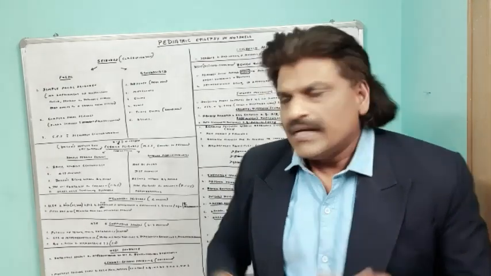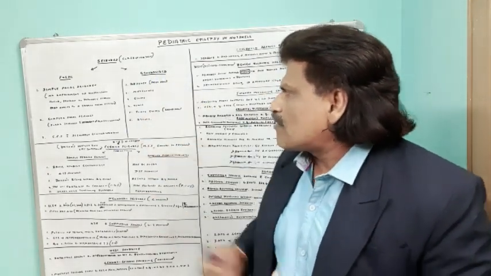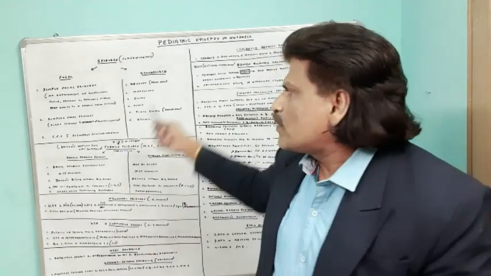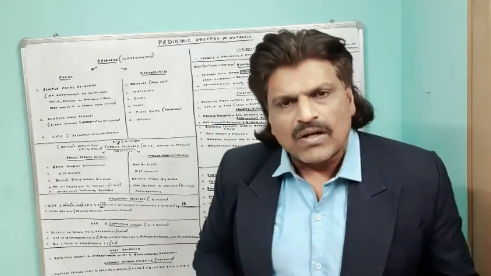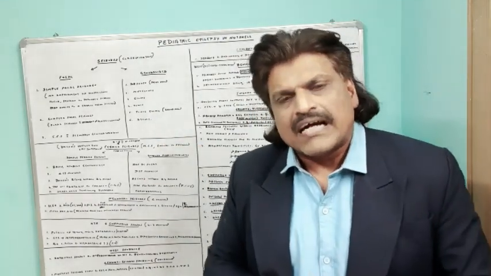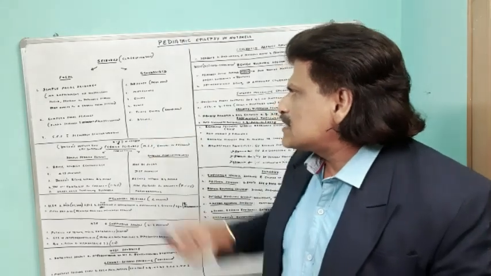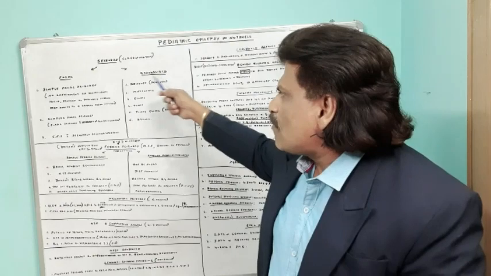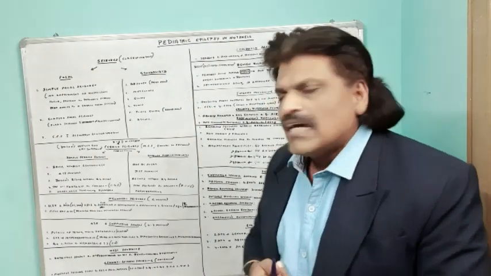When we come to generalized seizures, there are basically absence seizures, otherwise known as petit mal. We have myoclonic seizures, clonic seizures, tonic seizures, tonic-clonic seizures, what we call grand mal, and sometimes atonic seizures. These are the broad categories of generalized seizures.